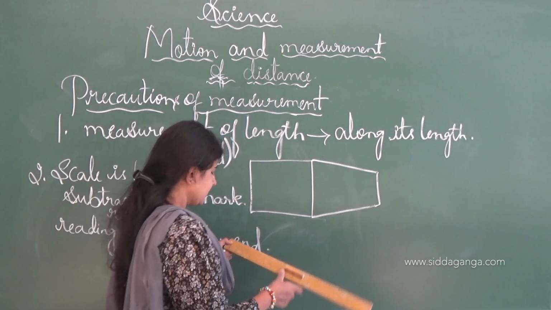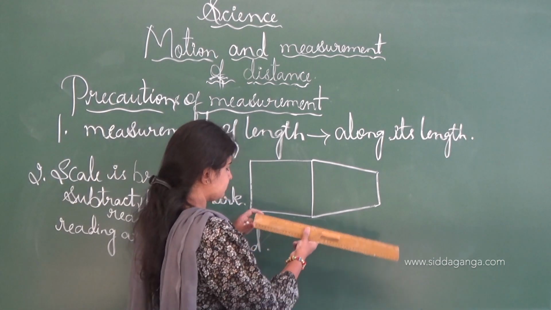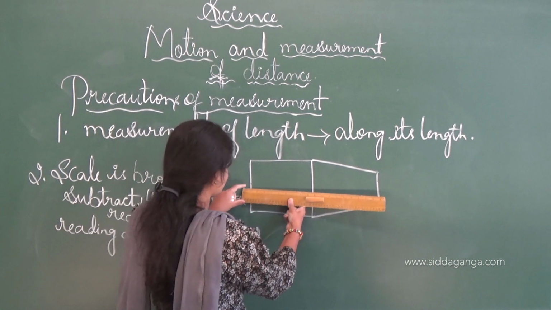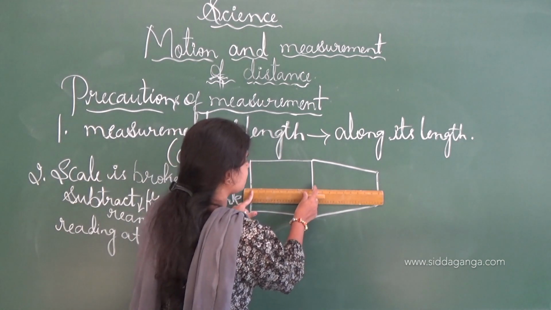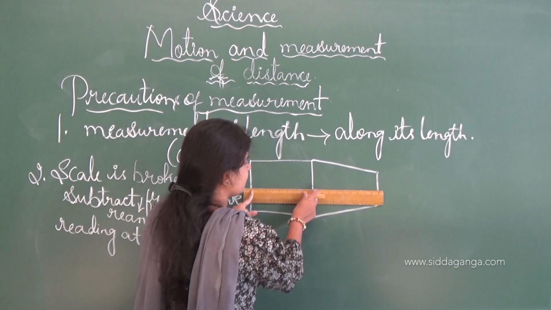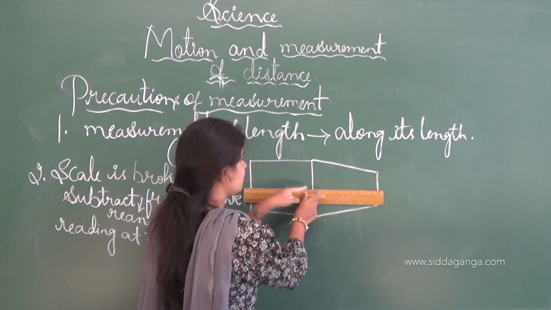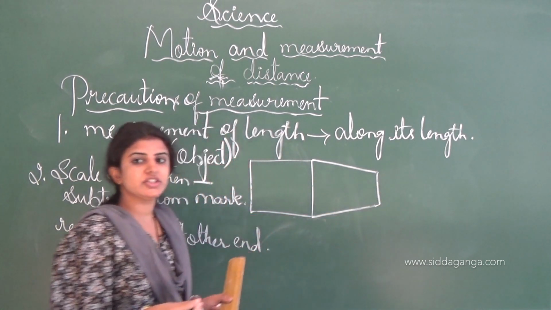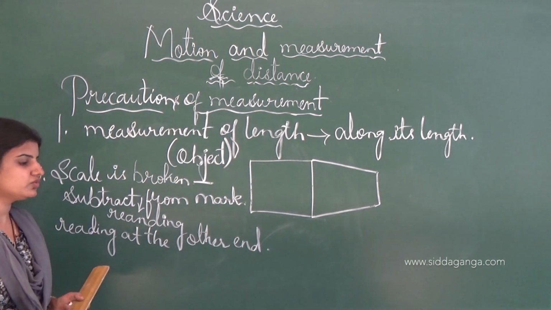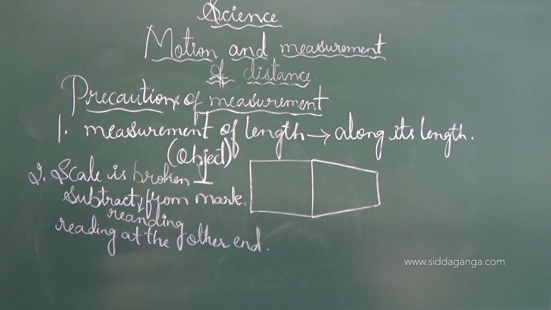For example, if the scale is broken here, we have to take the reading from one position and from the point where we have to measure, and later subtract one from the other. And this is the correct method of measuring.